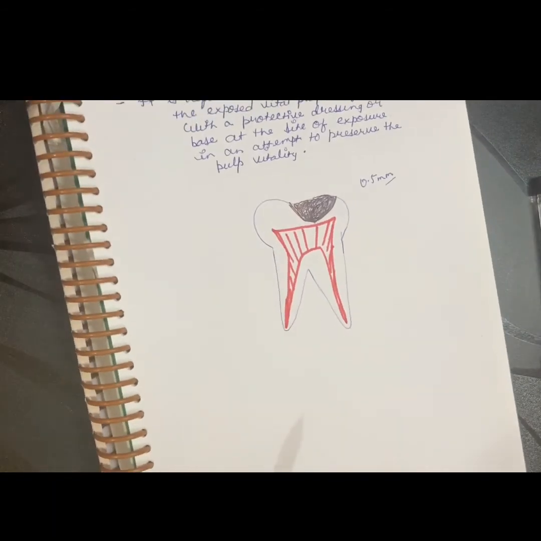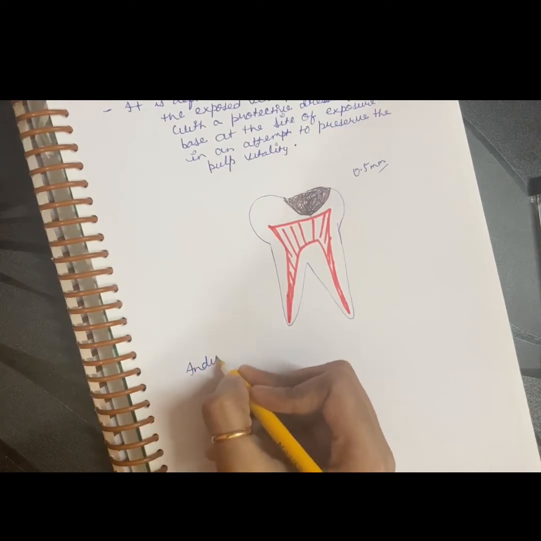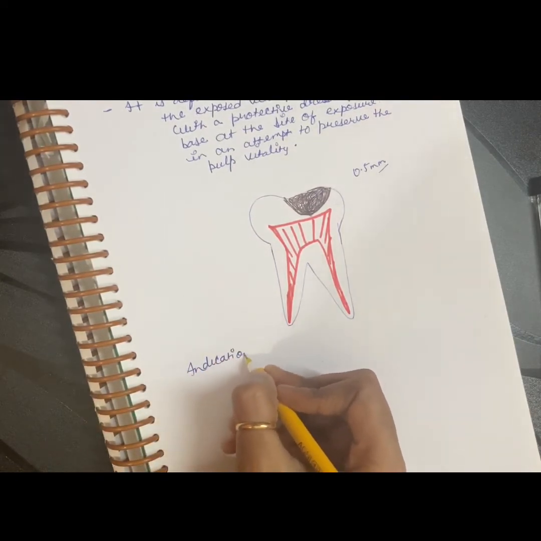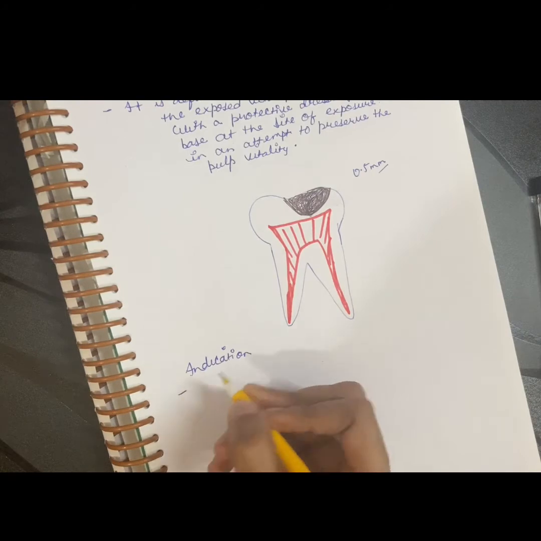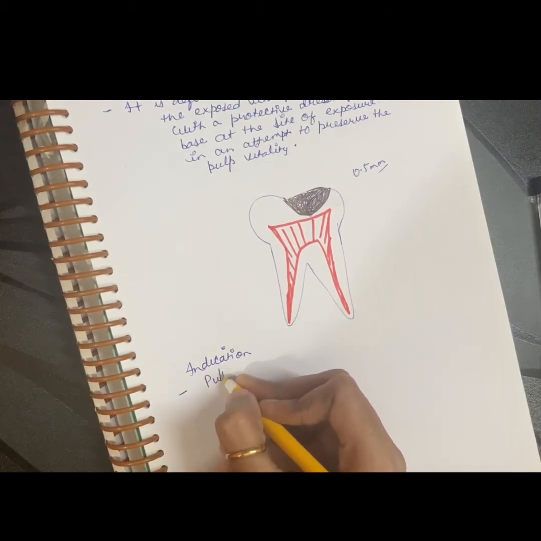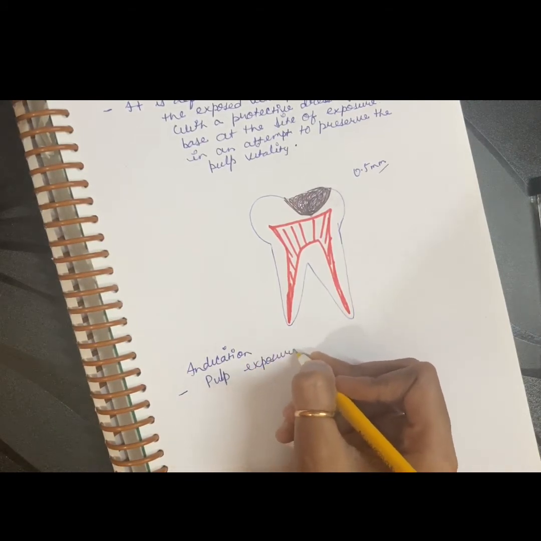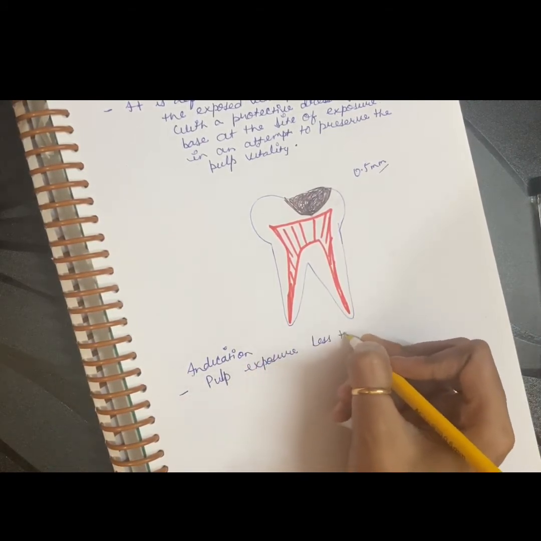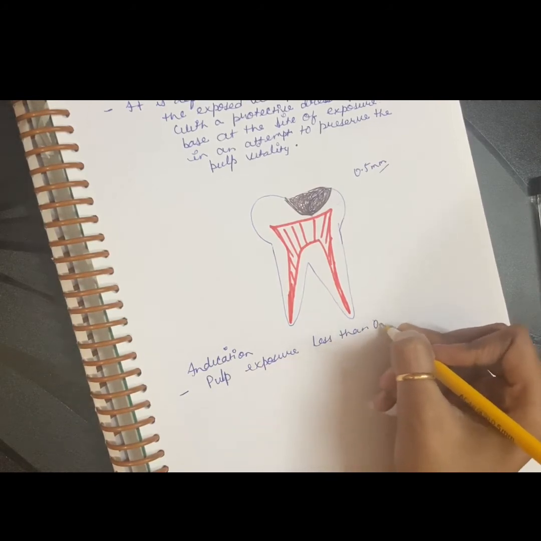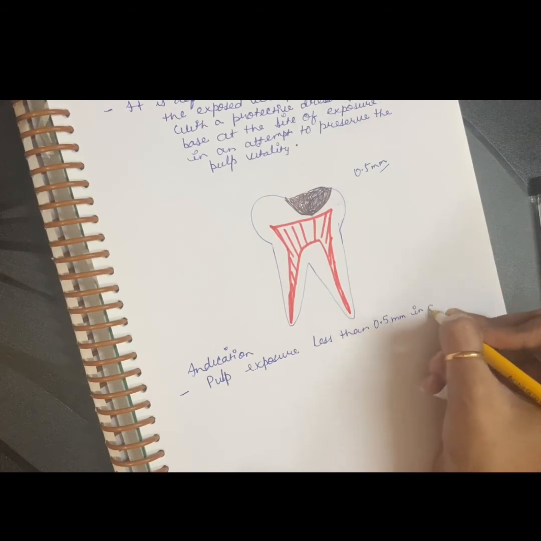So what are the indications for direct pulp capping? First, the pulp exposure is less than 0.5 mm in diameter.